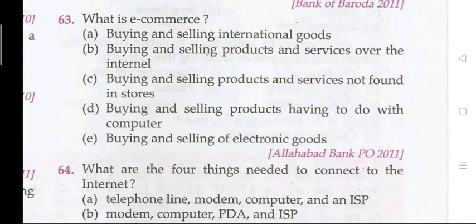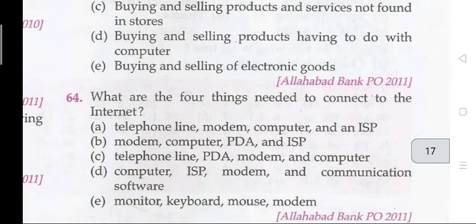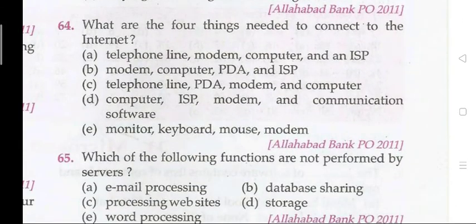What is e-commerce? That is buying and selling products and services over the internet. So 63 B, that is buying and selling products. What is e-commerce? Buying and selling products and services over the internet. Question 64. What are the four things needed to connect to the internet? The right answer is 64 D, that is a computer, ISP, modem, and communication software.